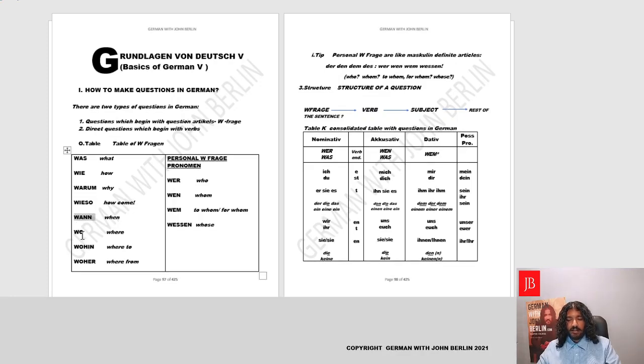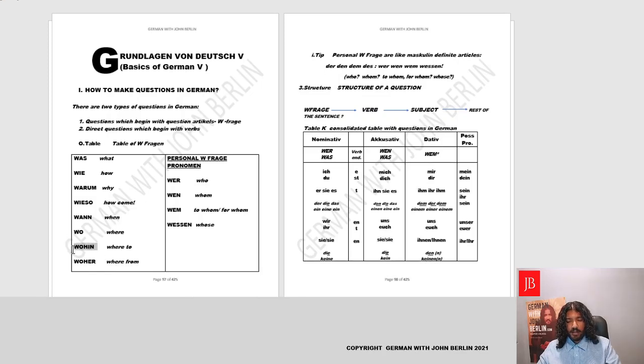Wann? Now this is just like in English you say when. Wann ist dein Geburtstag? When is your birthday? Wo? Now this is related to the position. Where are you? Now wohin? This is also related to the position, but when you're traveling in that direction. So where to? And then woher? Woher kommst du? Like from where do you come? So it's also related to position.